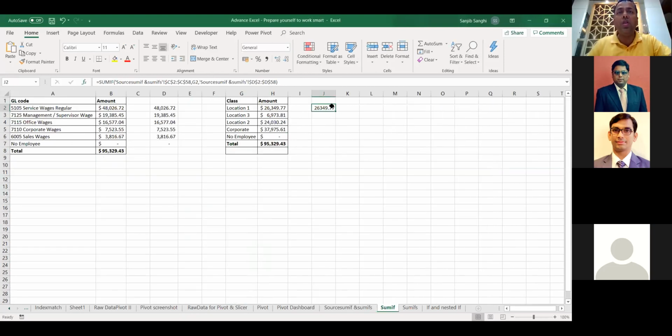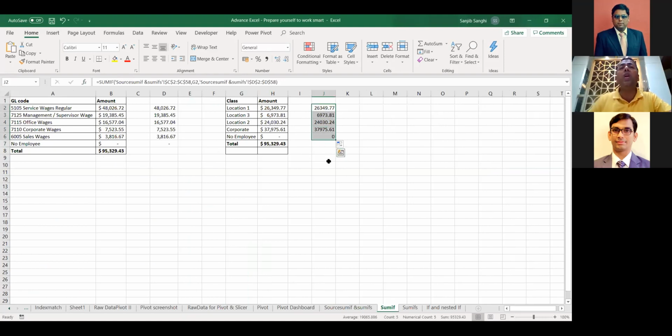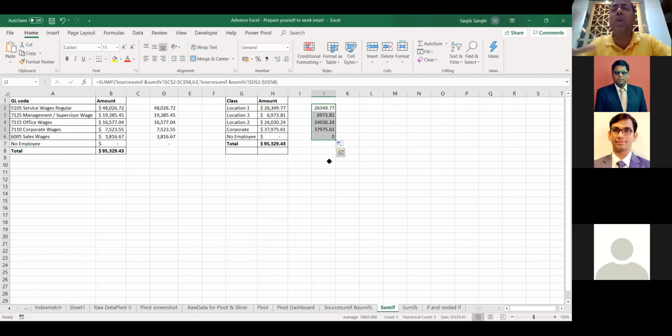I copy this total and I paste it over here. I can drag it and I get all my data and I can total this data. This is how you can do sum if you want. And this becomes very, very important once you have multiple conditions and you want this to happen. Let me see if anybody's saying anything. Good. Now, this is one condition.